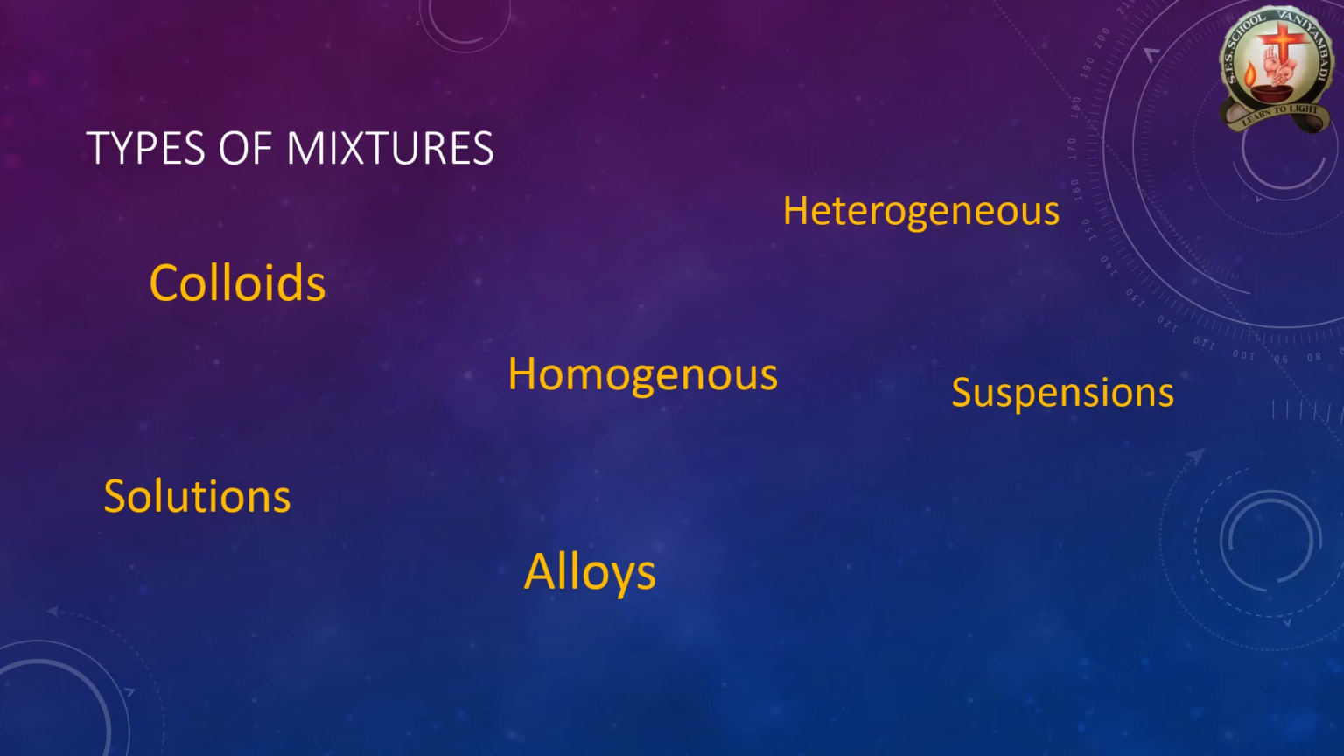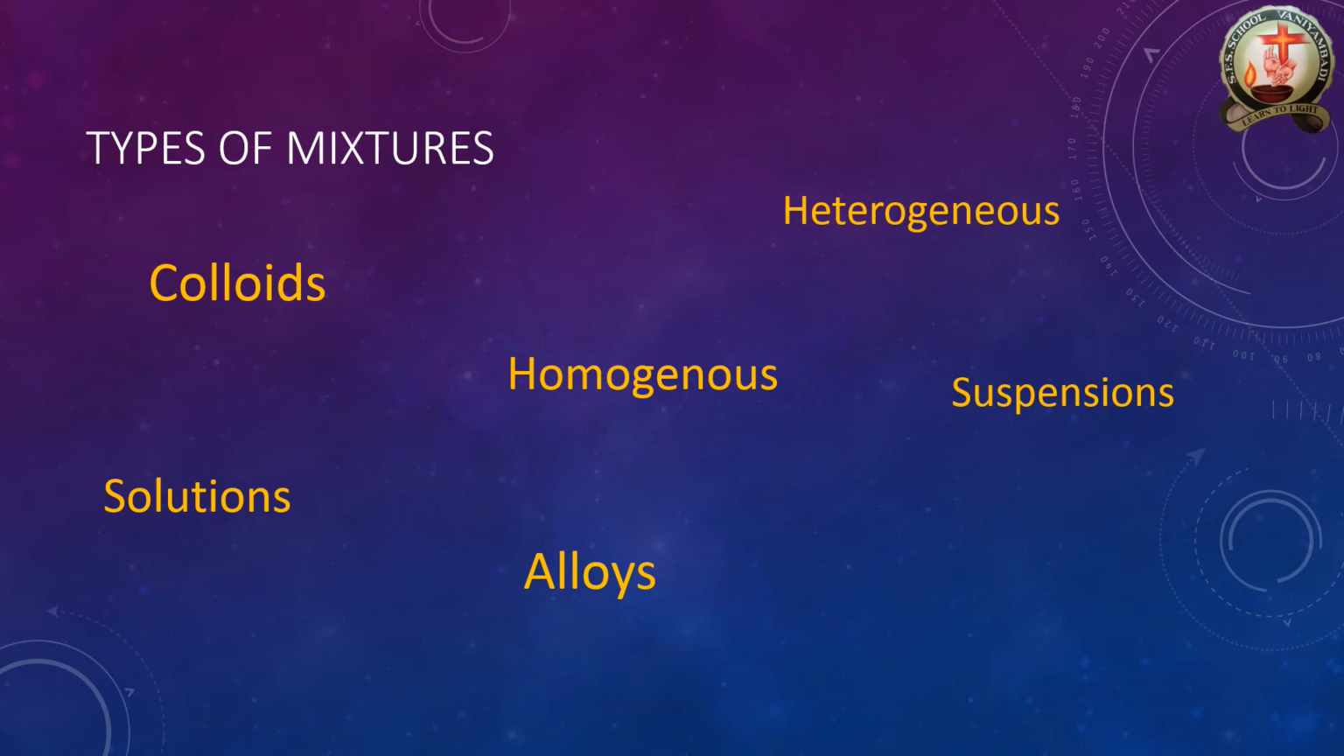Then these are the types of mixture. The types of mixture are, first colloidal, then heterogeneous, homogeneous, solution, suspension, and alloys. I can give a small introduction about each one. Heterogeneous and homogeneous play a major important role nowadays, and this lesson is very important.